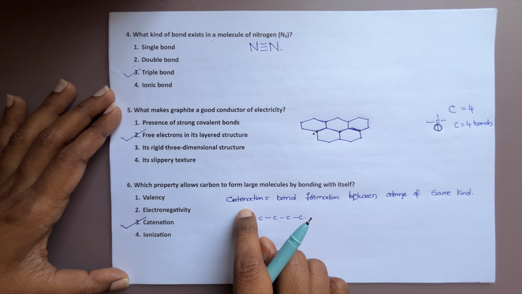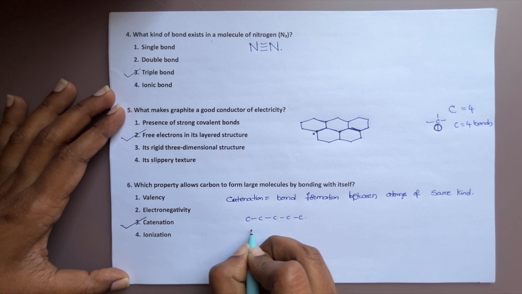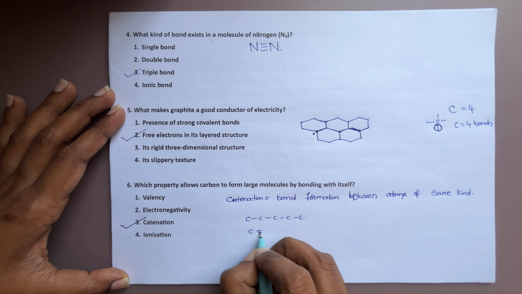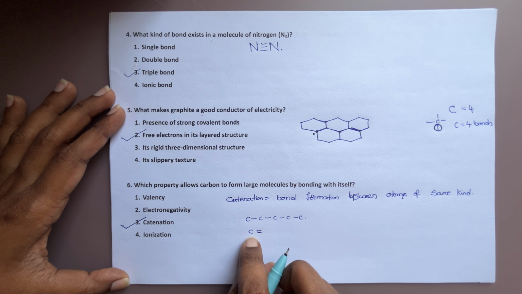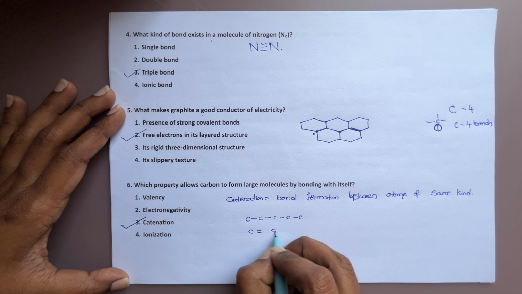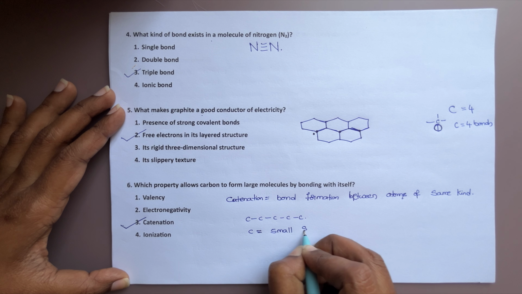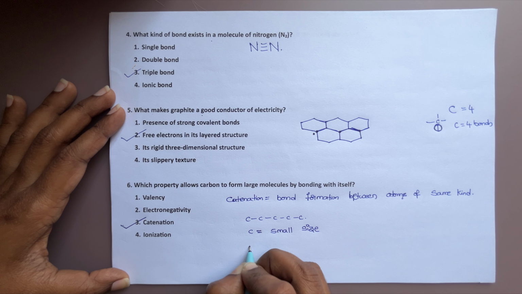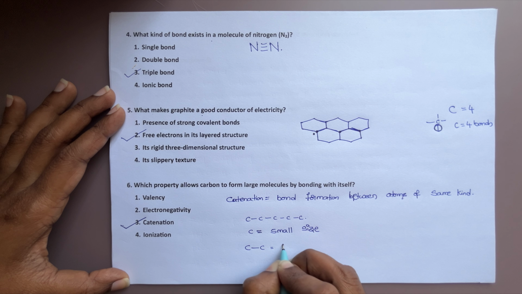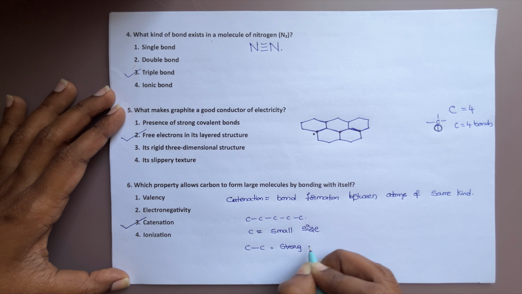Why does it possess the highest catenation power? The reason is very easy and very important. What is the reason behind carbon possessing the highest catenation power? Because of its small size. That is one reason. The second reason is that the carbon single bond carbon is a strong bond.